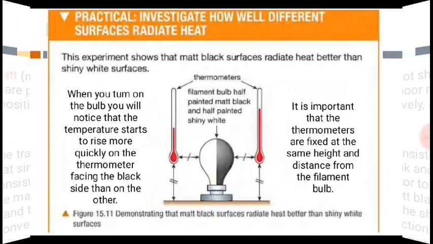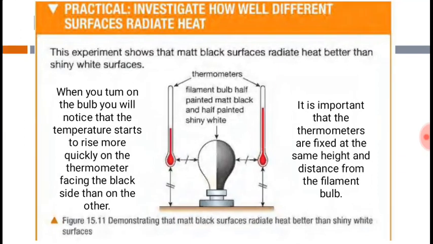Now here is an experiment, an investigation process, where you can really understand how matte black and shiny surfaces absorb or reflect light, that is radiation. Let me go into this experiment.